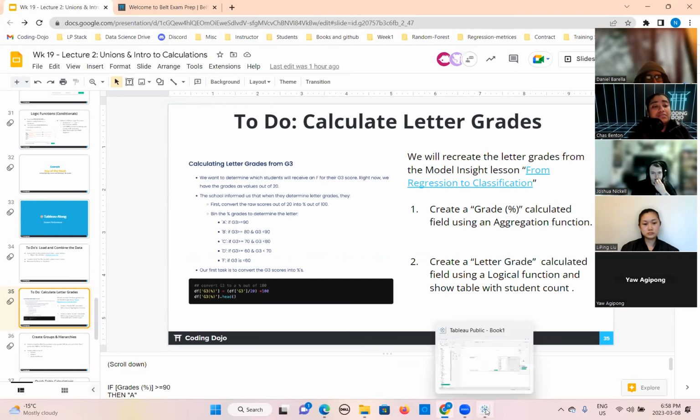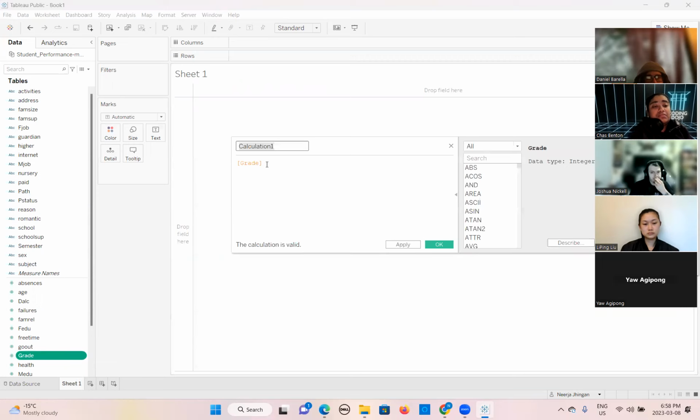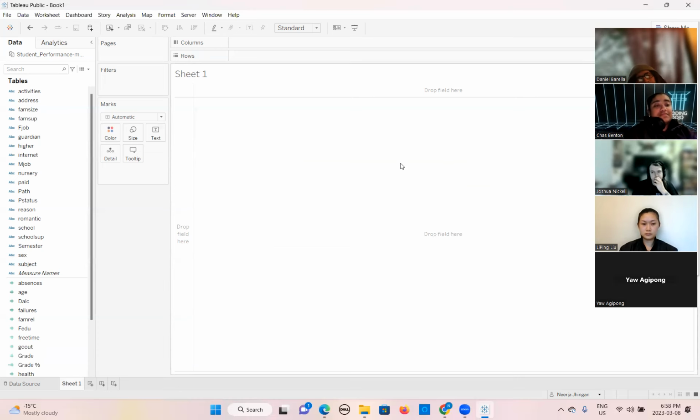So we will divide the grade value by 20 and then multiply by 100. And we will name it grade percentage. So this is how you can calculate the percentage of the grade. Then apply. It is coming here now. So this is calculated now.